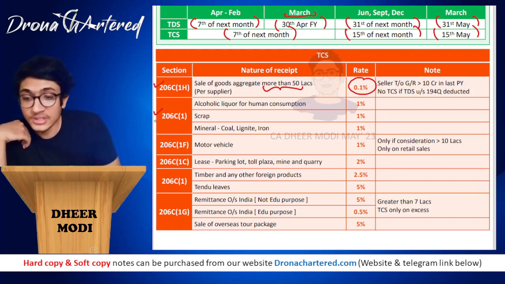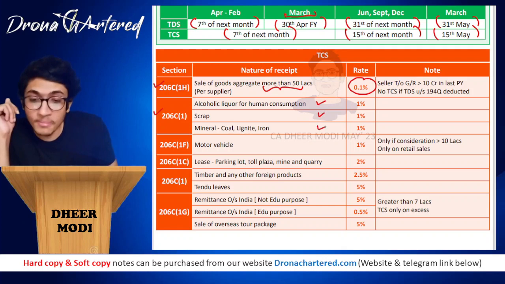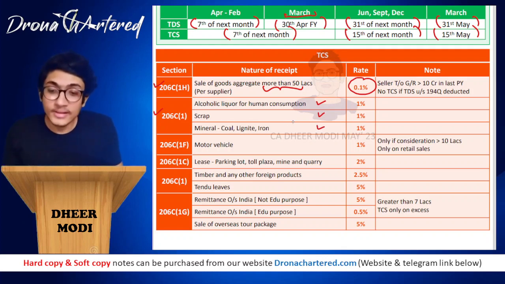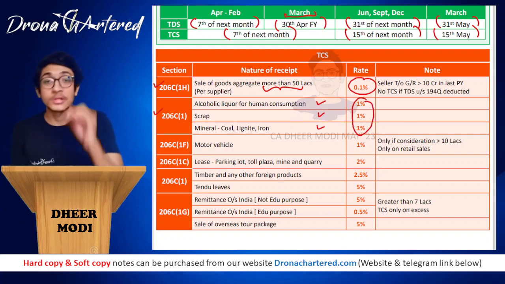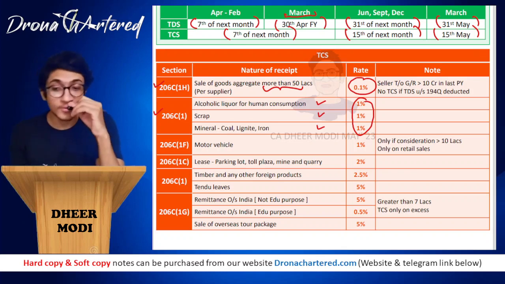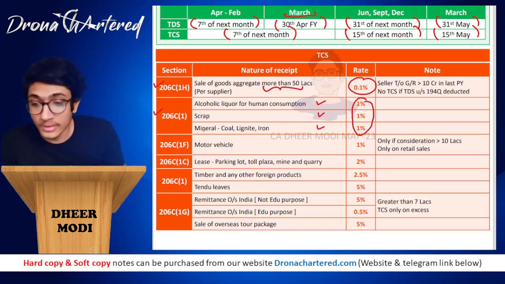Now next section is your 206C1. 206C1 has basically three items. First is your alcoholic liquor for human consumption. Second is your scrap. And third is your mineral and coal, that is lignite, iron. So all these minerals, all of these have a rate of 1%. Okay, so section 206C1, all of them have a rate of 1%. Alcoholic liquor, scrap, and your minerals. That is your 206C1. Okay.